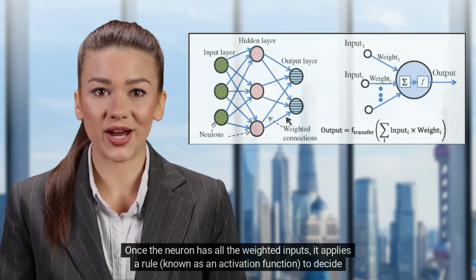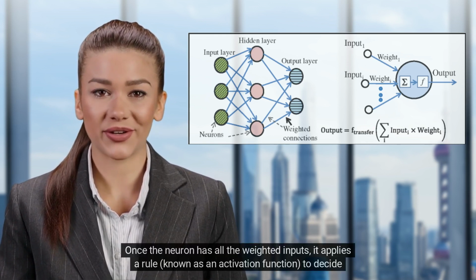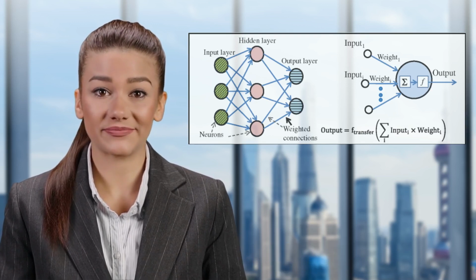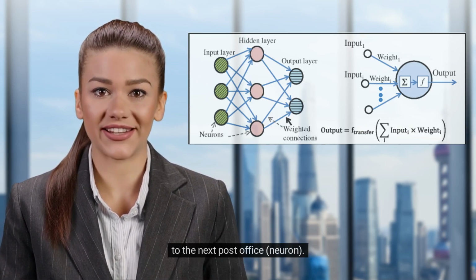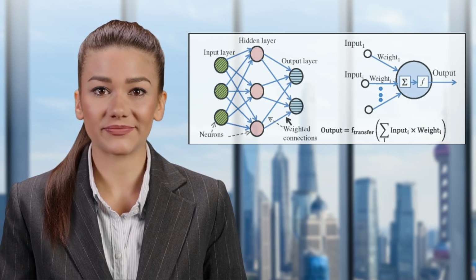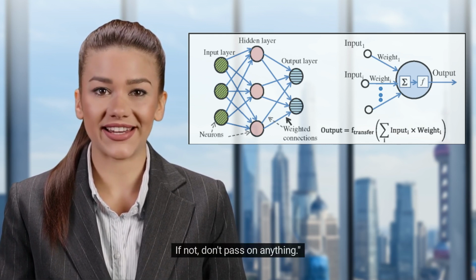Once the neuron has all the weighted inputs, it applies a rule, known as an activation function, to decide what to do next. This rule might be as simple as, if the total is above a certain amount, pass on a letter output to the next post office neuron. If not, don't pass on anything.